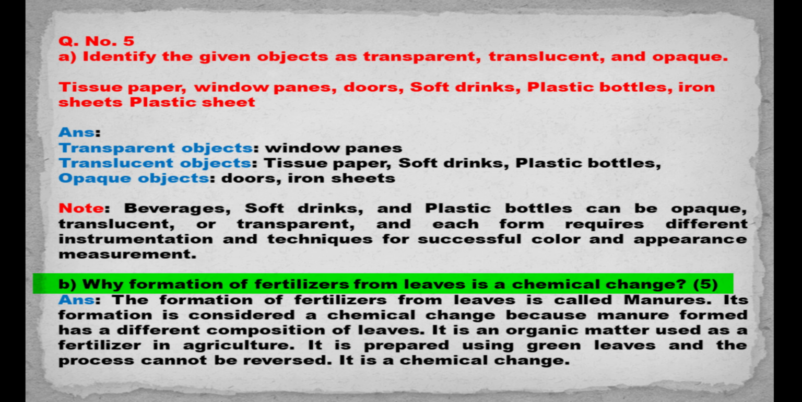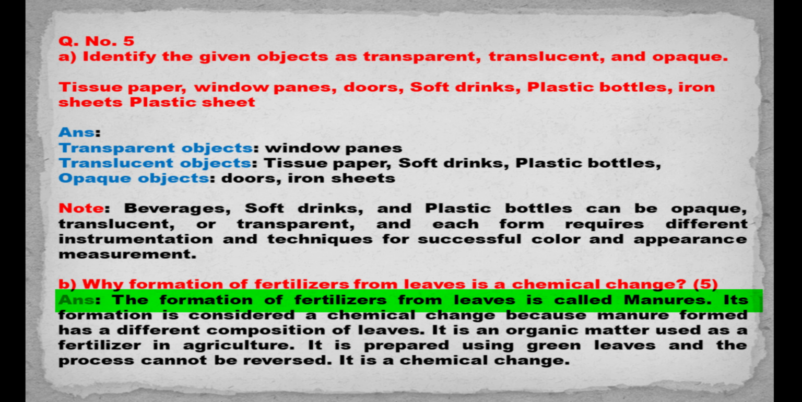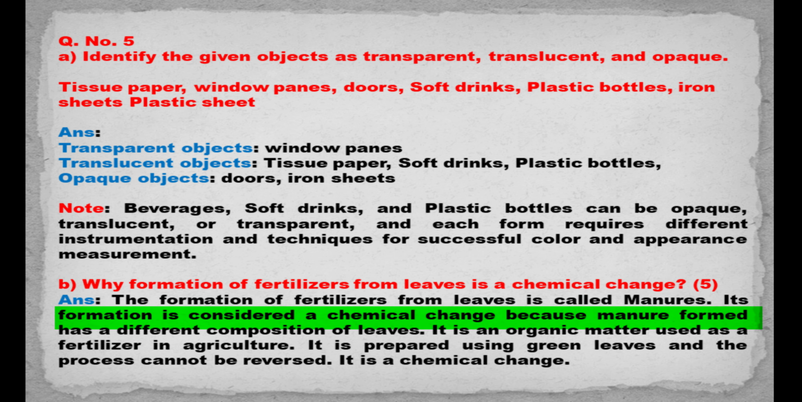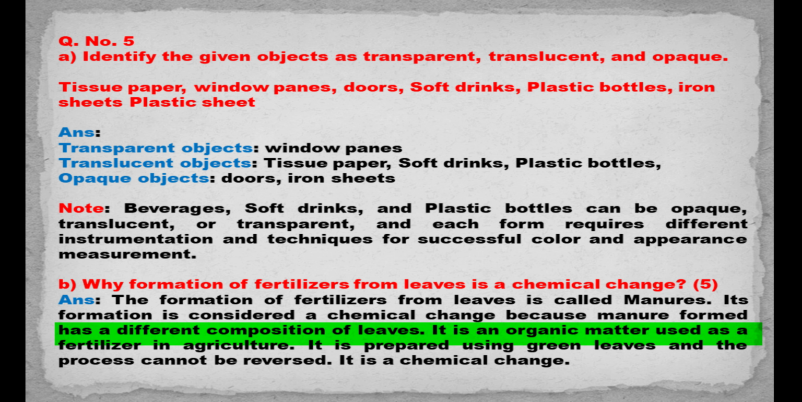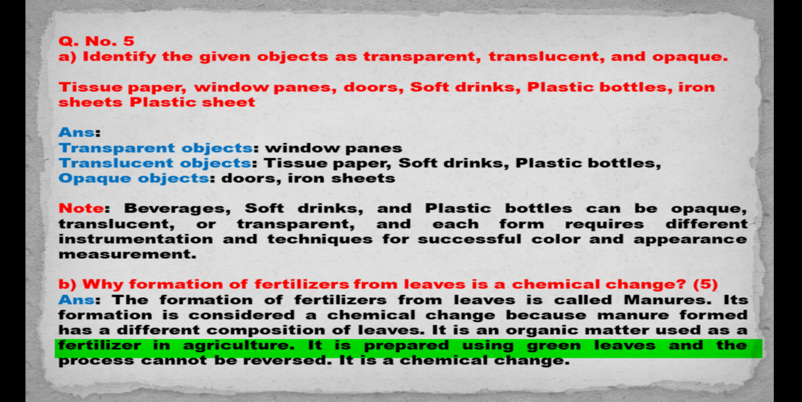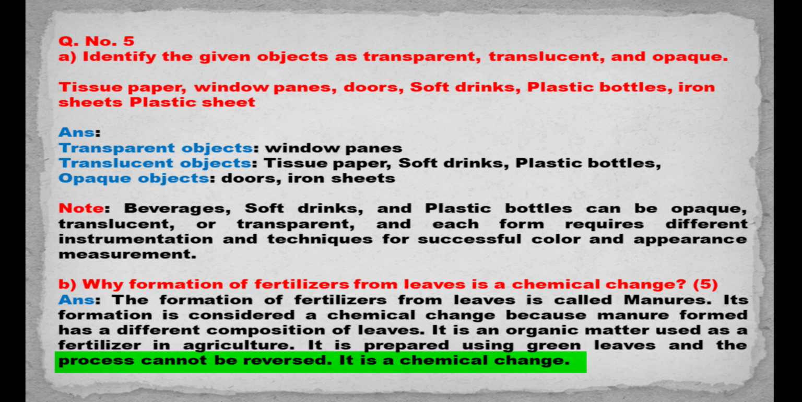Part B. Why is the formation of fertilizers from leaves a chemical change? Answer. The formation of fertilizers from leaves is called manure. Its formation is considered a chemical change because the manure formed has a different composition from the leaves. It is an organic matter used as a fertilizer in agriculture. It is prepared using green leaves and the process cannot be reversed. It is a chemical change.